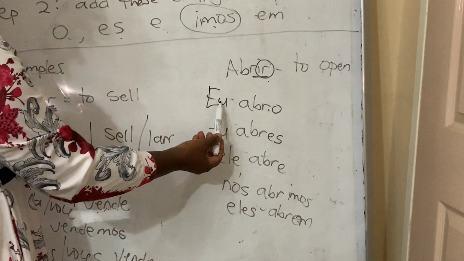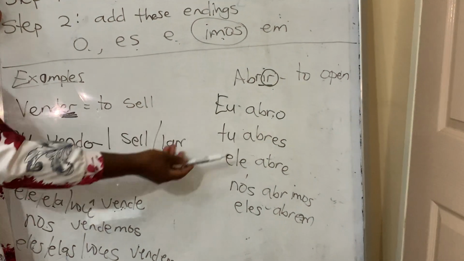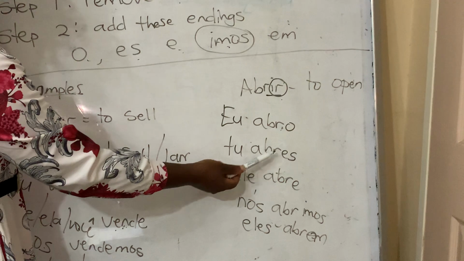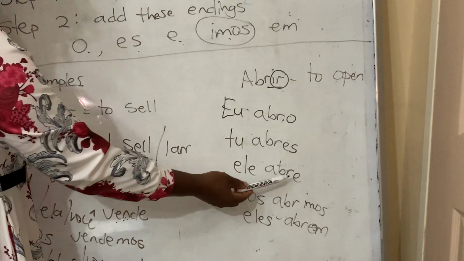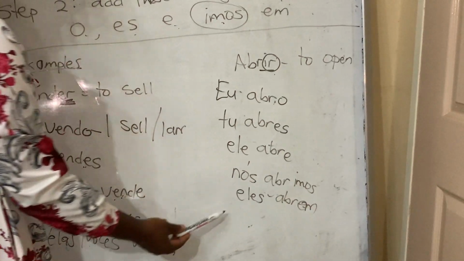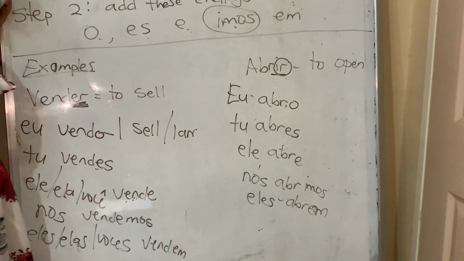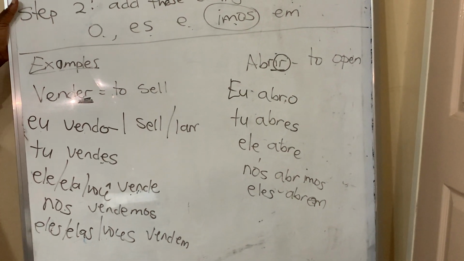So in the end here, I have eu abro, which means I open or I am opening. Tu abres, you open or you are opening. Ele abre, he opens or he is opening. Nós abrimos, we open or we are opening. Eles abrem, they open or they are opening.